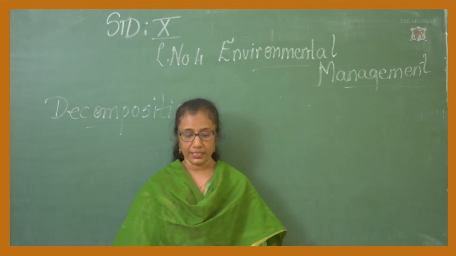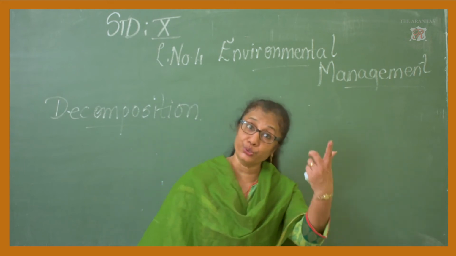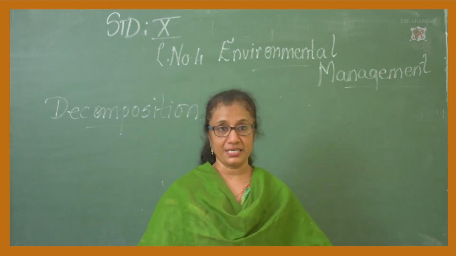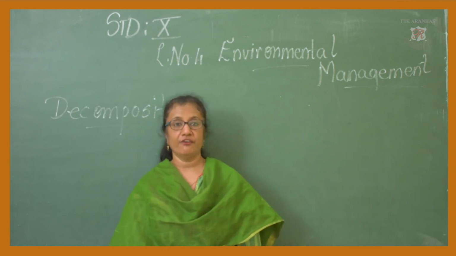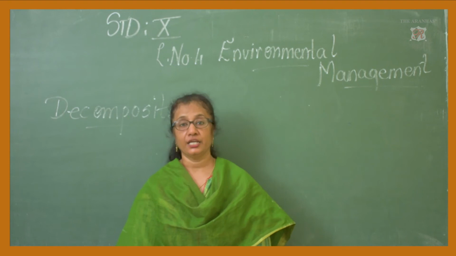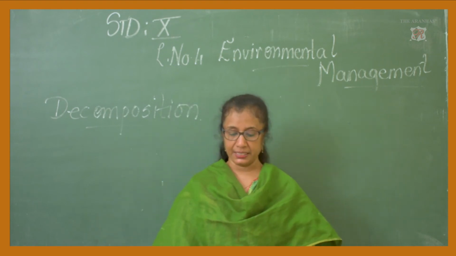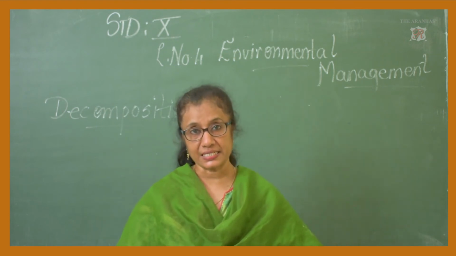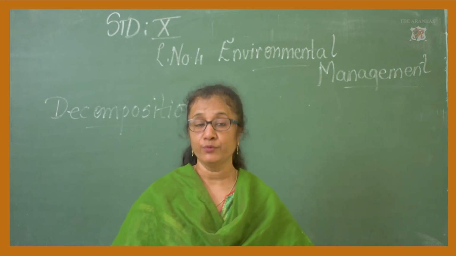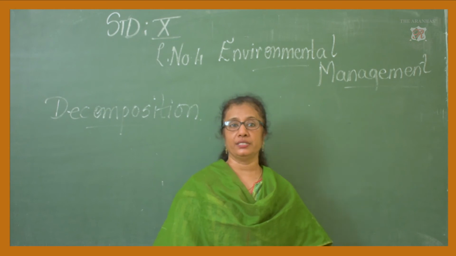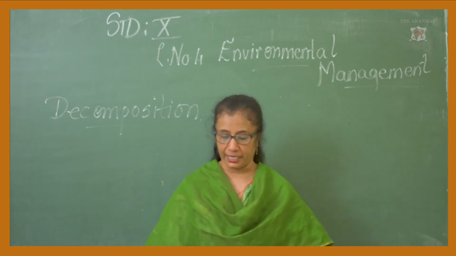Therefore, we must conserve it for ourselves and for the future generations to come. So, you and I need to conserve our environment.